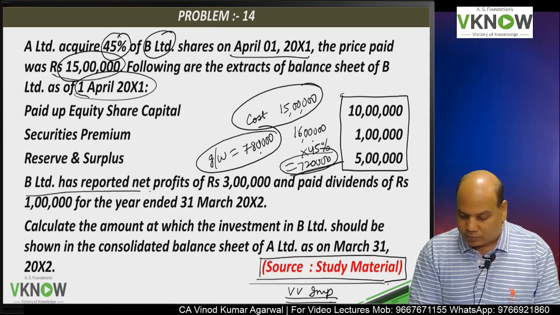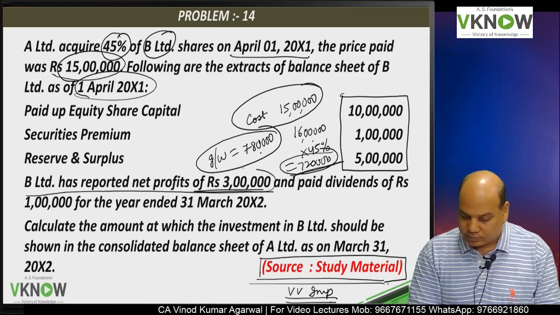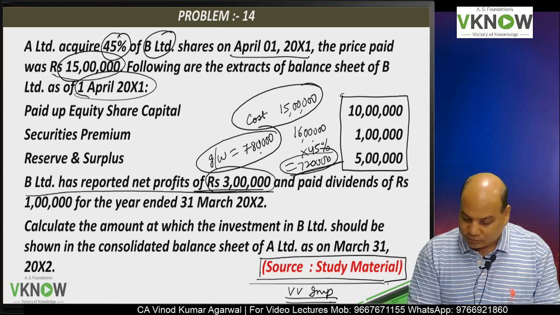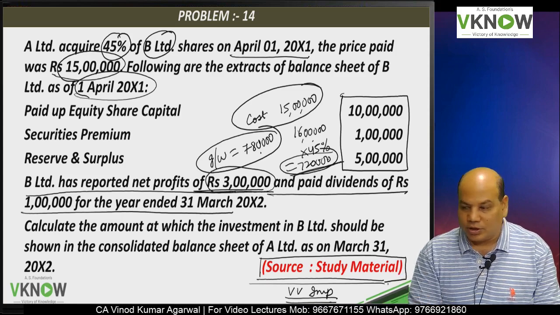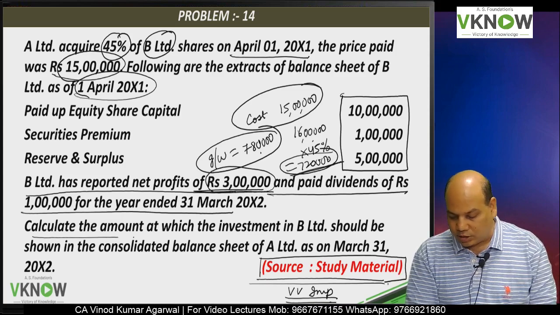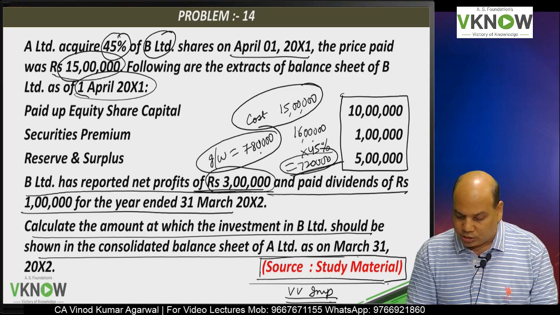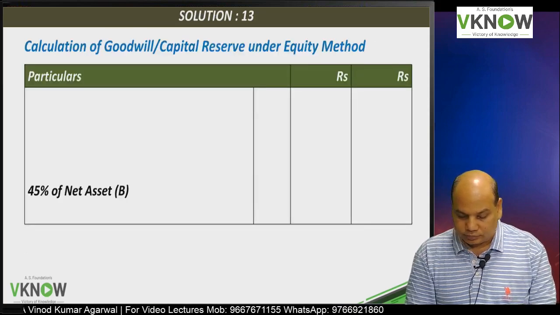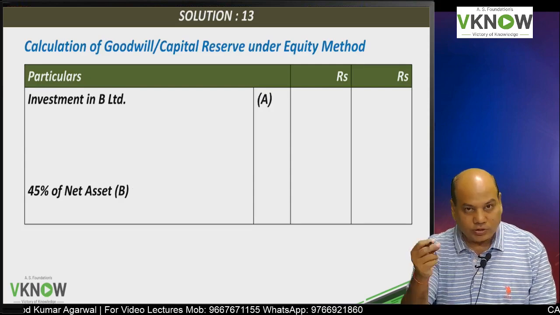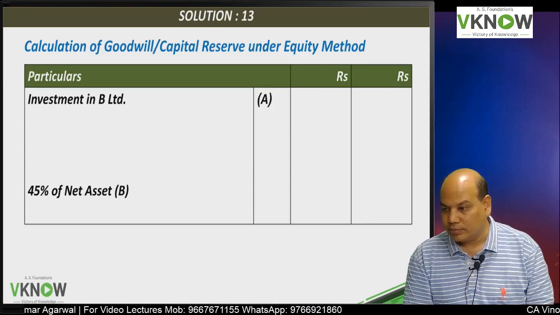Then it says B has reported net profit of 3 lakh. Add share in that. It paid a dividend of 1 lakh 10,000. Less share in dividend. Calculate the amount at which the investment would be shown in the consolidated balance sheet. Very easy, already done. So you can just tick mark the answer in the book.